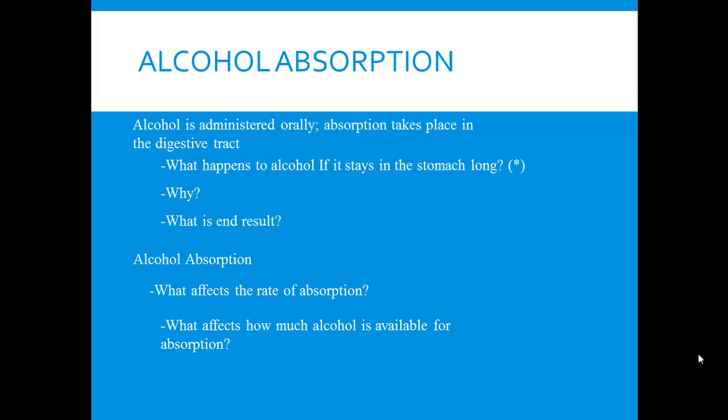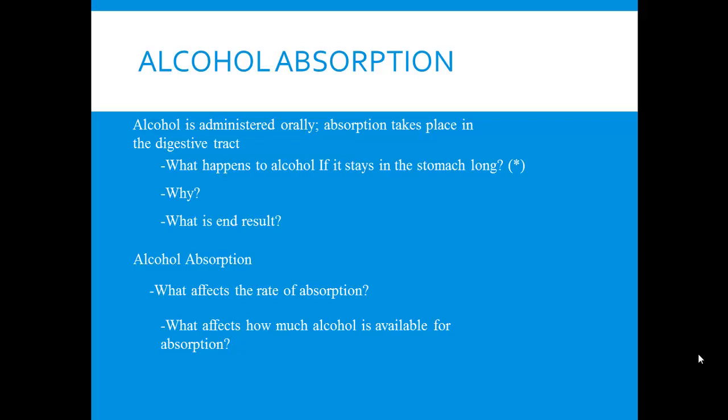What I want you to recognize is that it doesn't matter where the first pass metabolism occurs. It's associated with the liver for other drugs, but with the stomach for alcohol. The consequences are going to be the same. So I'm expecting you to be able to answer that question, what is the end result here?